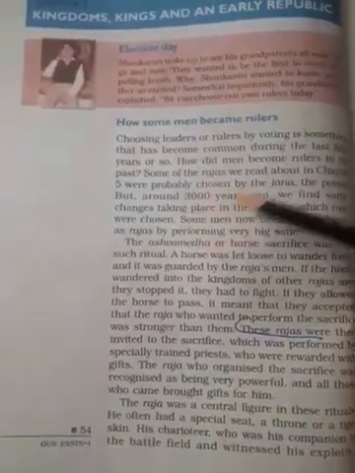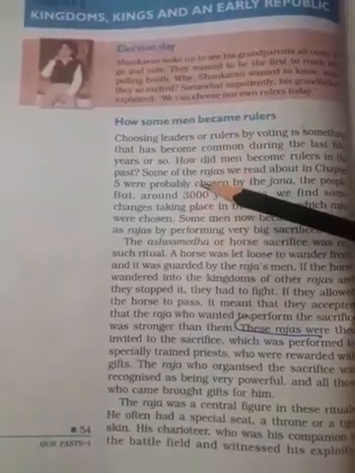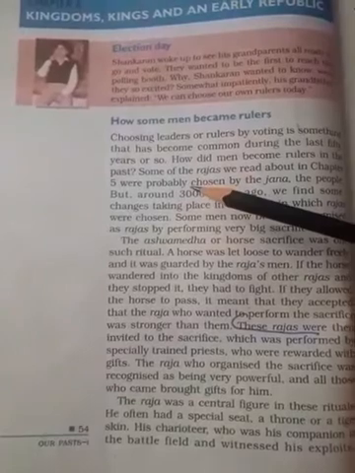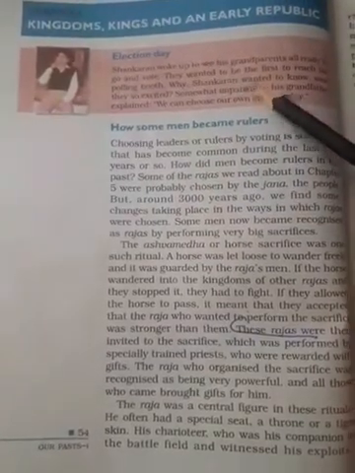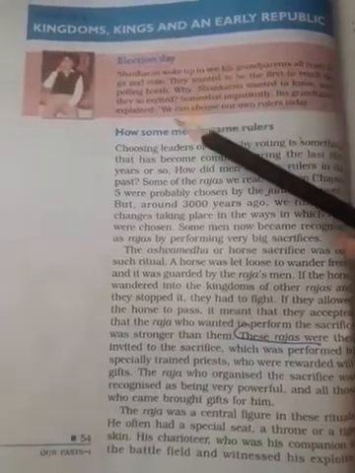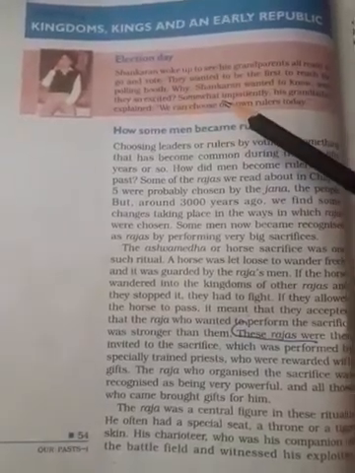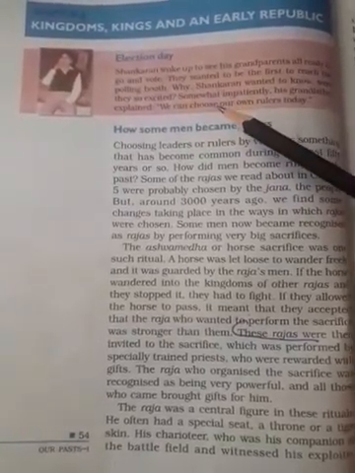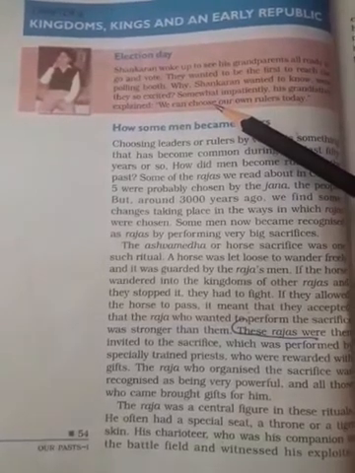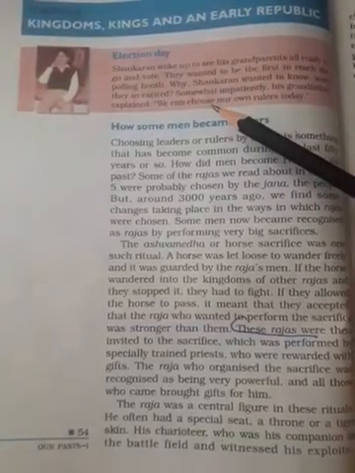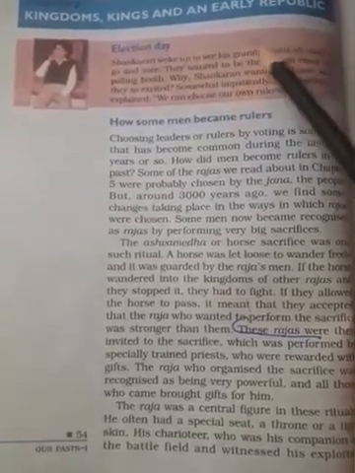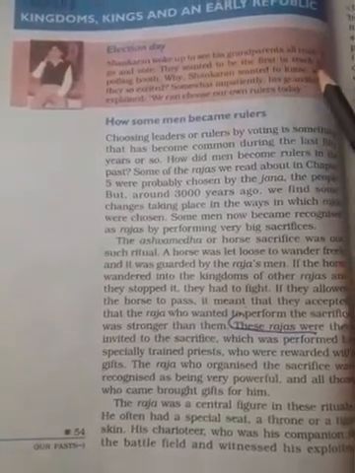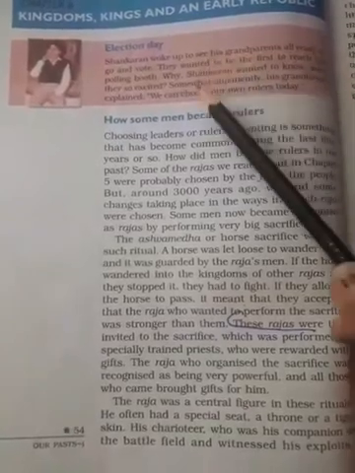Now, in this chapter, we are going to learn about how the Asian people became rulers during that time as compared to the present day situation. In present day, we have the voting system. As I explained to you in chapter 3 of civics, what is government, that people choose their own representative with the help of the elections.